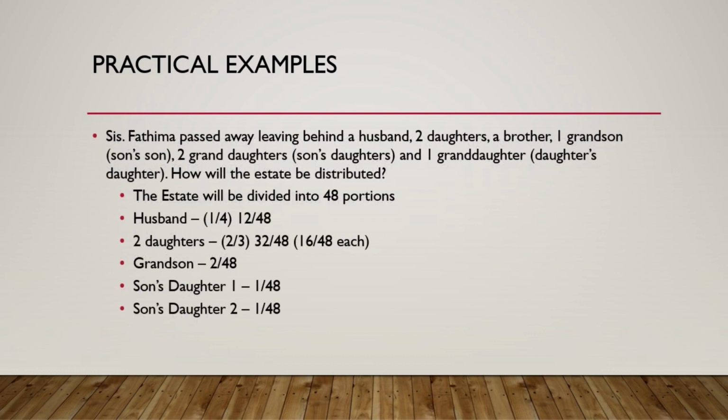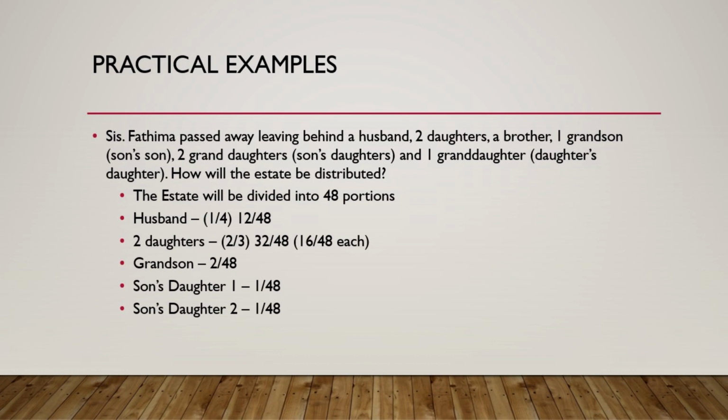Second example. Sister Fatima passed away. Any Fatimas in the crowd? I'm sorry. So passed away, leaving behind a husband, 2 daughters, a brother, 1 grandson, son's 2 granddaughters who are the son's daughters, and 1 granddaughter who's the daughter's daughter. I have brought this all just for you to understand who will be deprived and who will not. How will the estate be distributed?